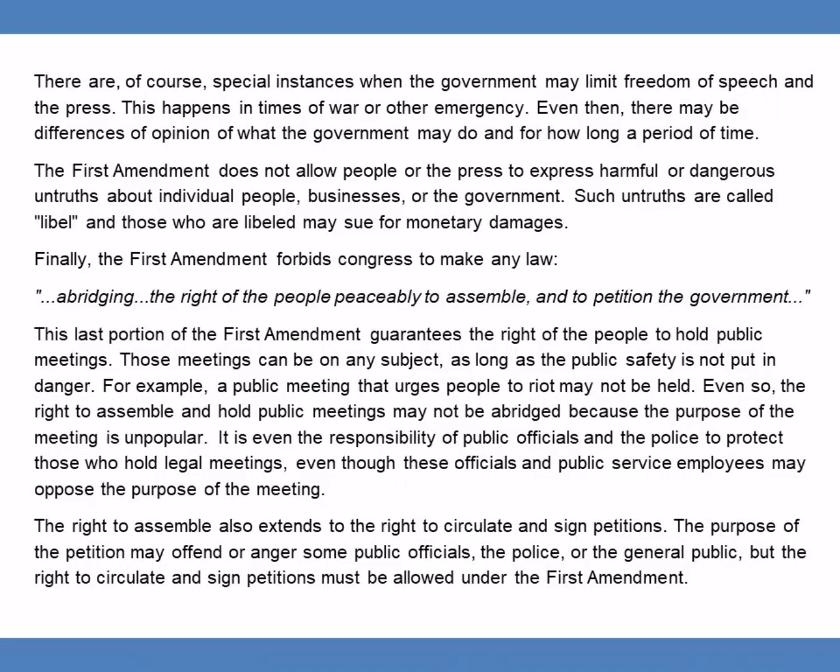The right to assemble also extends to the right to circulate and sign petitions. The purpose of the petition may offend or anger some public officials, the police, or the general public, but the right to circulate and sign petitions must be allowed under the First Amendment.